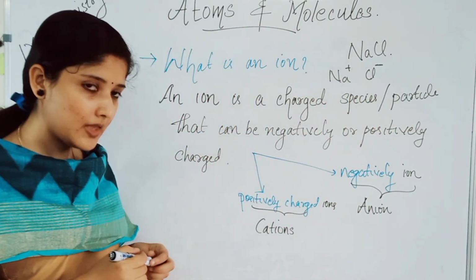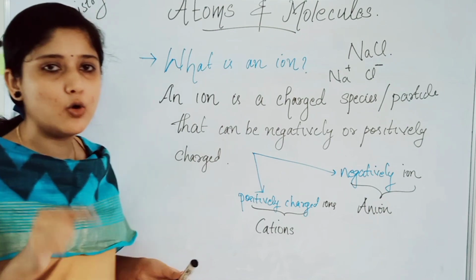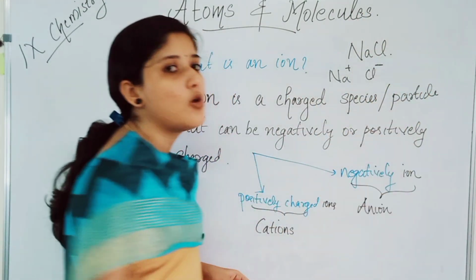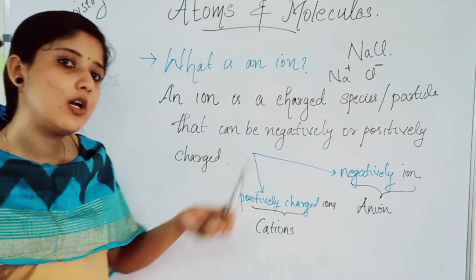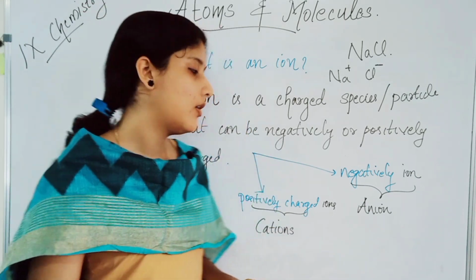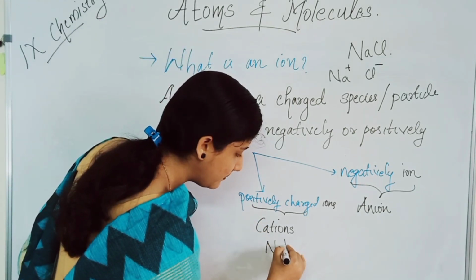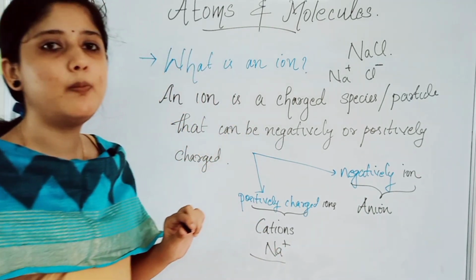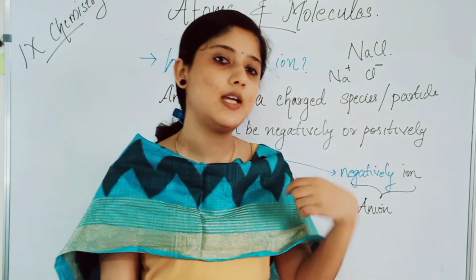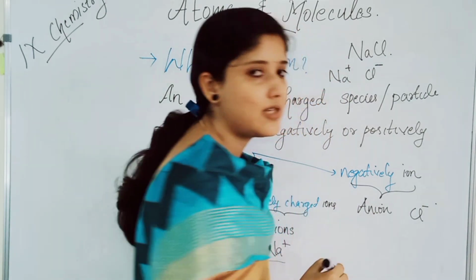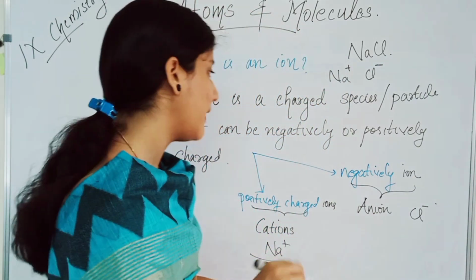Sodium as Na plus and chlorine as Cl minus. So in the case of sodium chloride, which will be the cation and which will be the anion? In sodium chloride, Na plus will be the cation and Cl minus will be the anion.